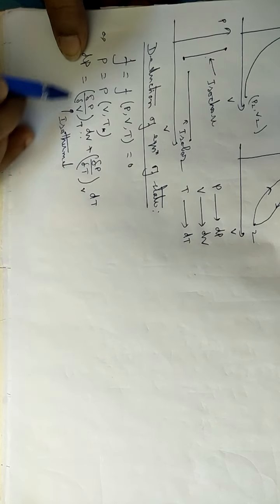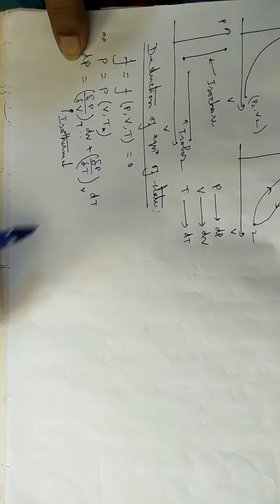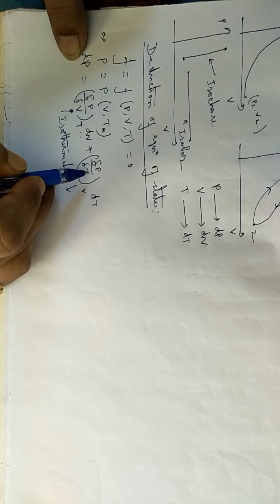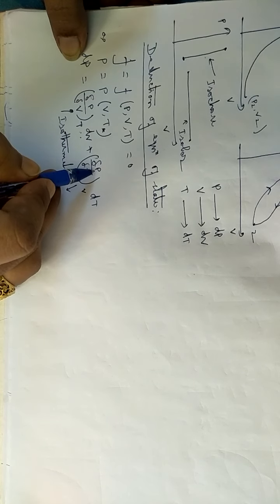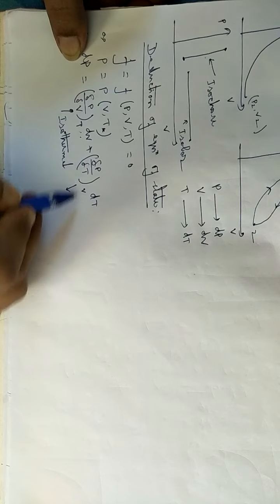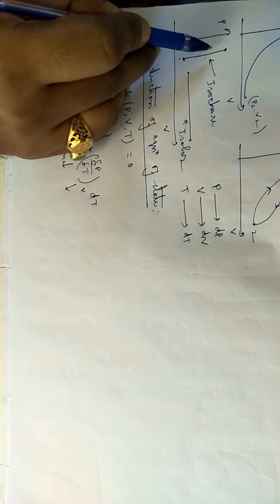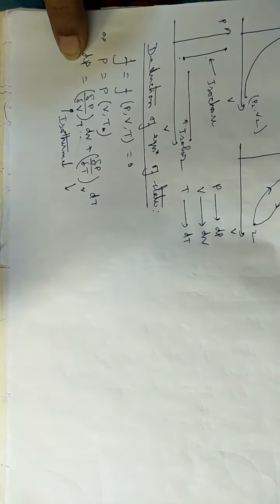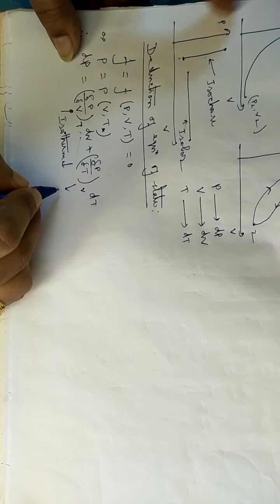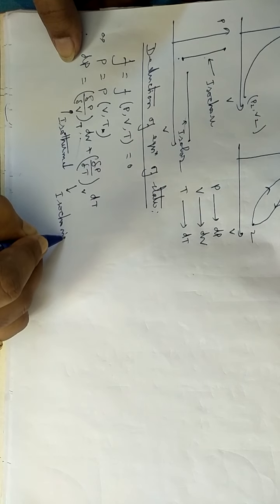So this process defines the isothermal process, change in pressure with volume. Here it is defining the change in pressure with temperature at constant volume. In which process do you find constant volume? This process. The volume is constant here, only the pressure is changing because of temperature. So this process will be isochoric.